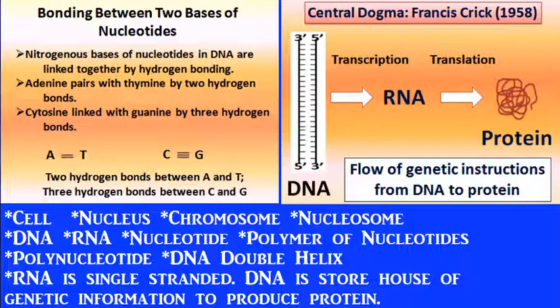DNA contains two long strings of polynucleotides. These two strands of polynucleotides are held together by hydrogen bonds, and hydrogen bonds form between two nitrogenous bases.